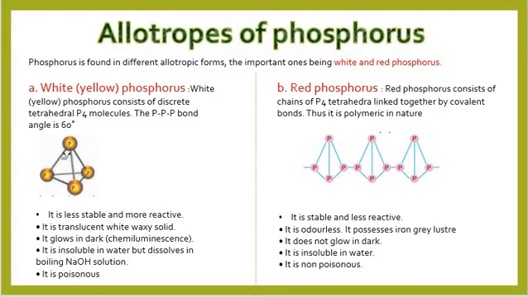Whereas if we talk about red phosphorus, this is the structure of red phosphorus. It consists of chains of P4 tetrahedra linked together by covalent bonds, like you are seeing in the structure right here. It is stable, comparatively less reactive, odorless, and it has a luster of iron gray color. It does not glow in dark. That means it does not have the chemiluminescence property. It is insoluble in water like white phosphorus and it is non-poisonous.